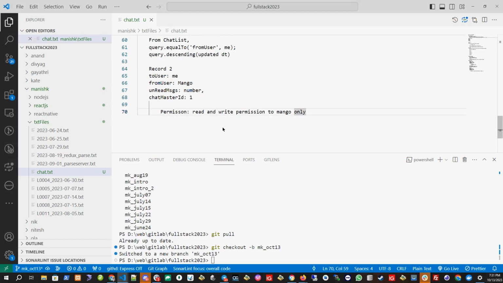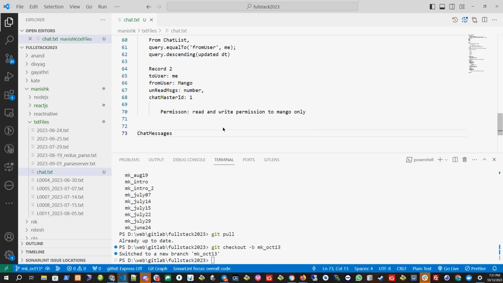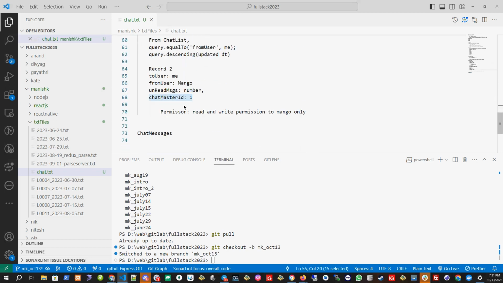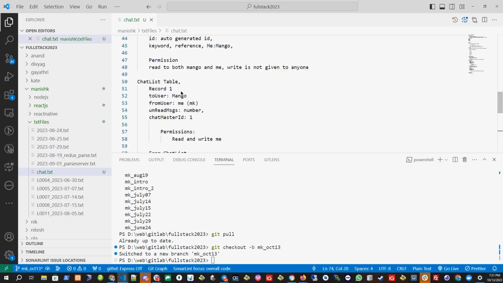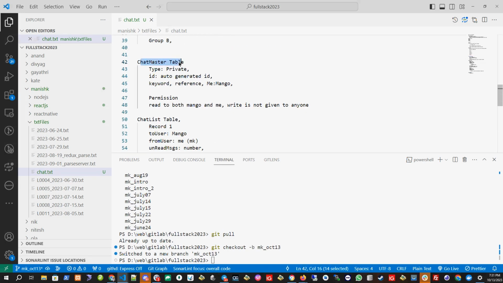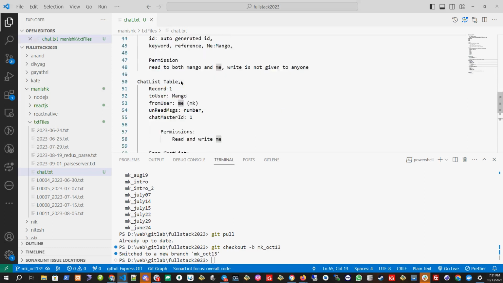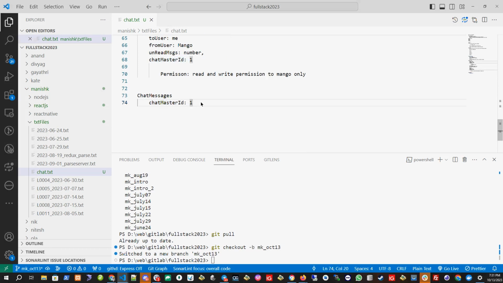Okay, so these are the two tables. Now come the chat messages. I want these messages to be tied to this master record, so first there will be the chat master ID. So I want the chat master ID to be present here, so that I know this chat message is tied to this chat master. And with the chat master, we know this user and this user are tied to the chat master table. So one will be the chat master ID.